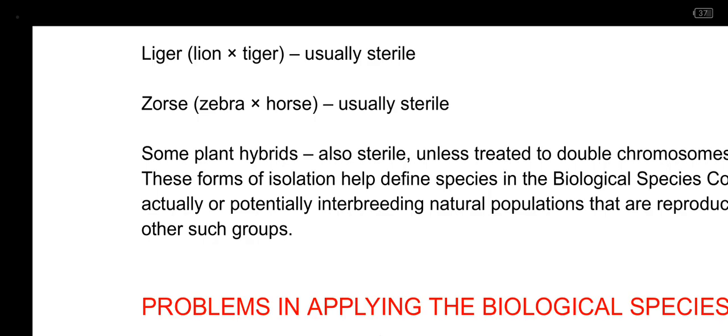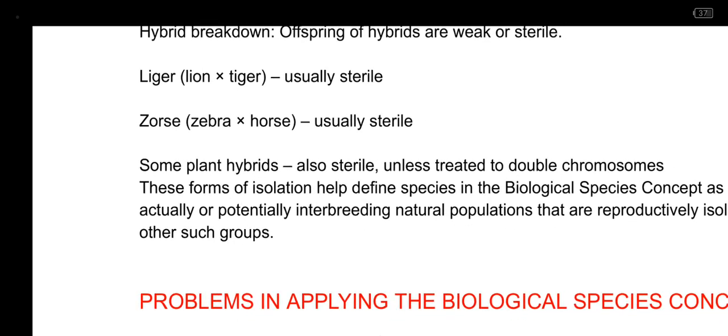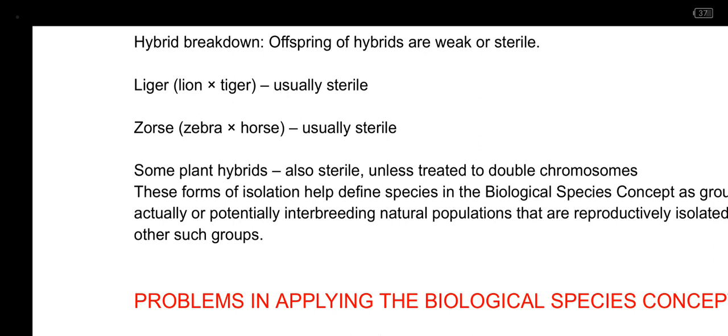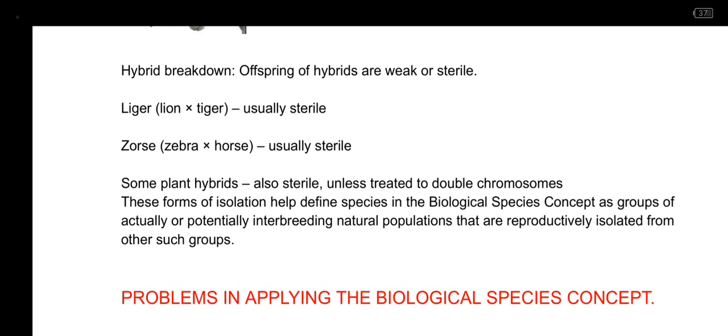In this, we might also have plants. Plants are formed in such a manner as well. So these are formed just the way it is. The F1 might be okay. They might produce fertile offspring to begin with, but later on the offsprings fail. So now, it is very much important to know where we have challenges in applying this biological species concept. Just a reminder, we defined a species as a group of organisms that are able to interbreed to give fertile offsprings.